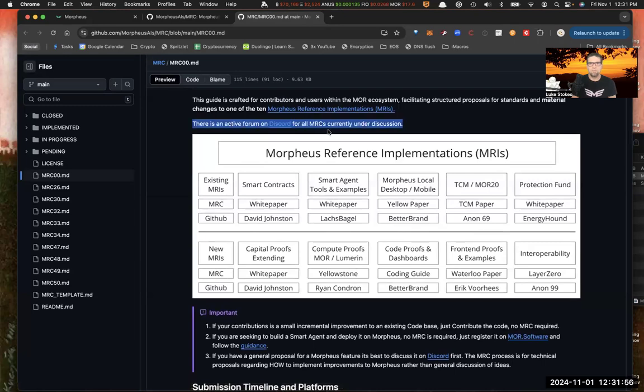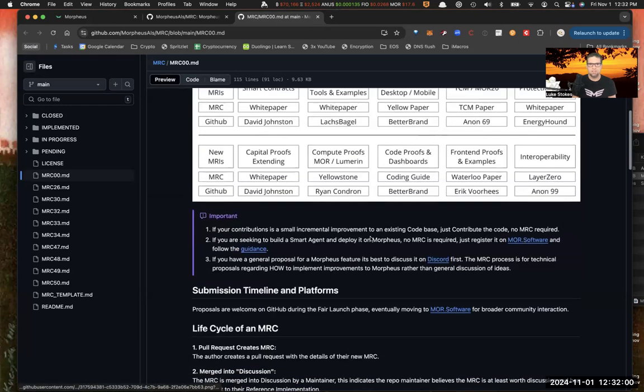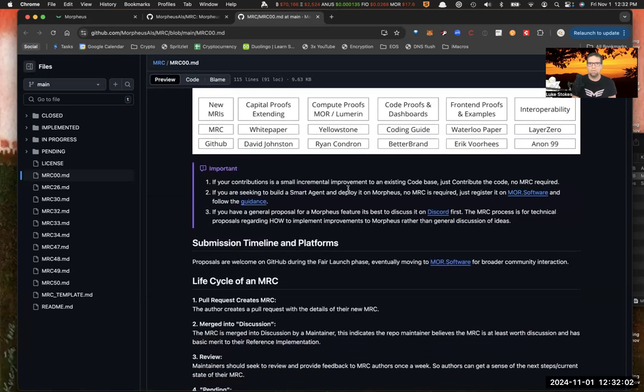And all of this is done within the Discord. Discord is the place where all these MRCs are discussed. And it's important, like if you're just going to add a small incremental improvement, you don't need a whole MRC for that. Just go ahead and do a pull request, clone the repo, make your changes, submit them, and the repo maintainer will see those and potentially reward you with weights as well in that snapshot.